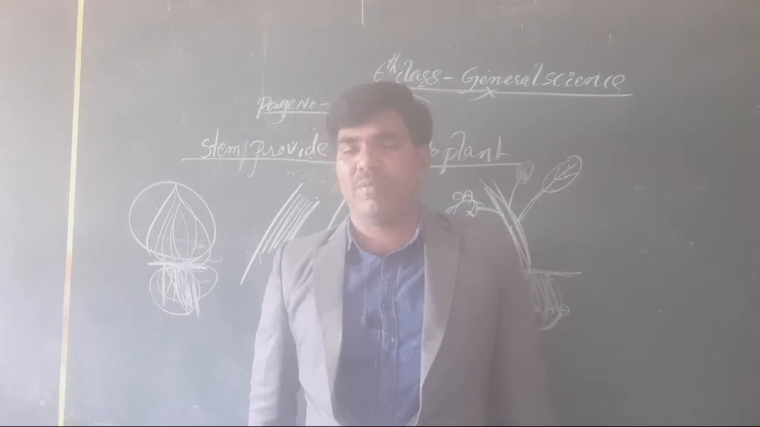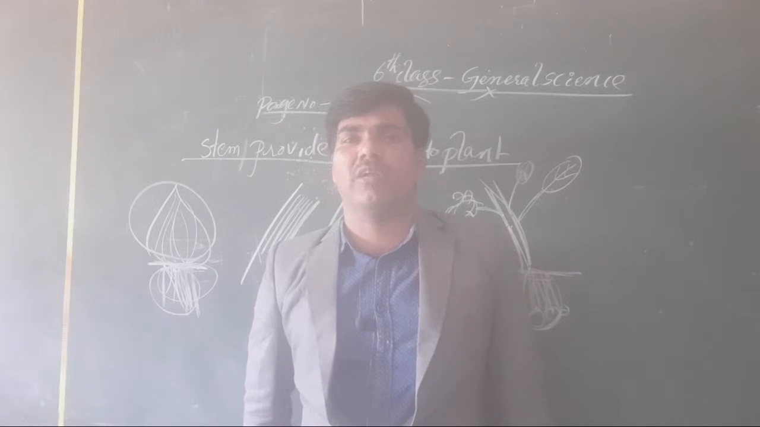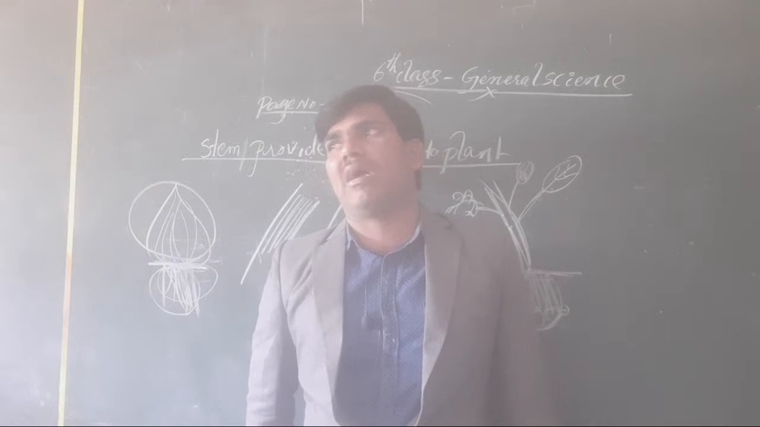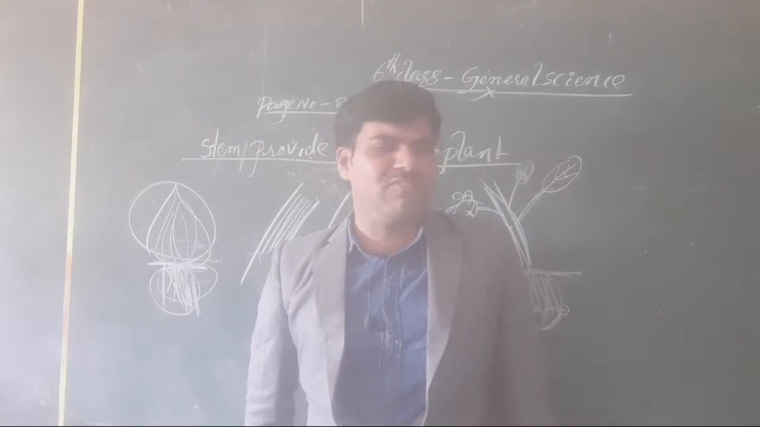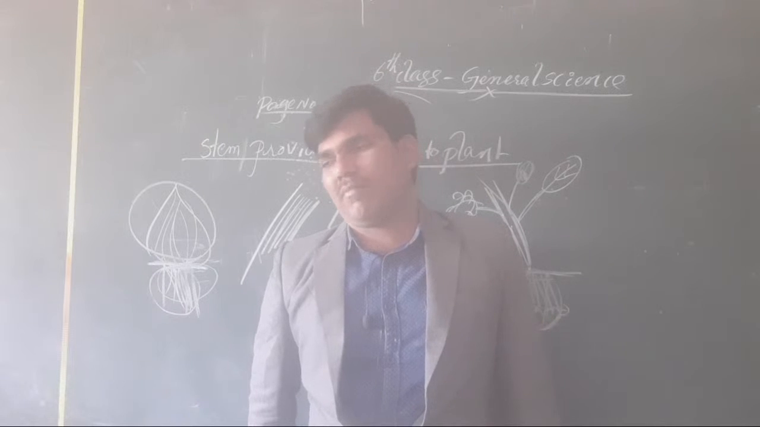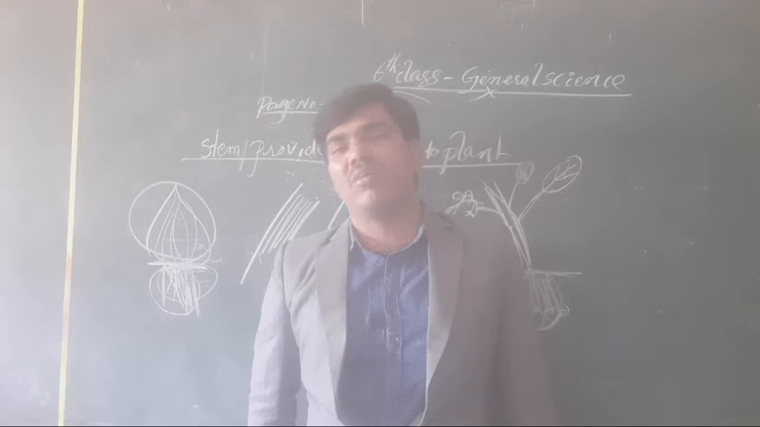Next one is the stem. Stem gives support to the plant. The total plant is supported by which thing? Stem only. Without the stem what may happen? It may become horizontal. Horizontal stems are also there, but the strength and bendiness of the plant totally depends on what? Stem only. Clear or not?